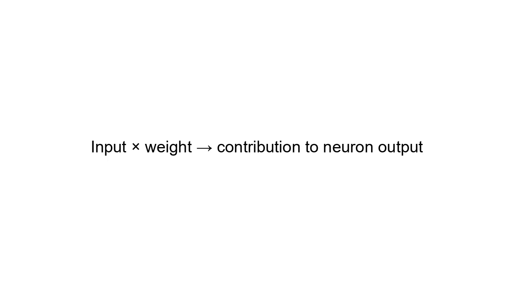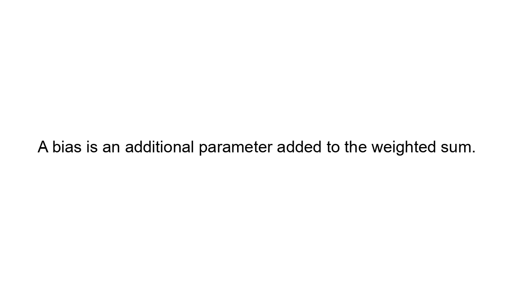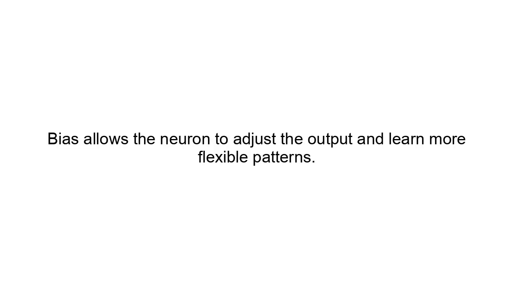Bias. A bias is an additional parameter added to the weighted sum. Weighted inputs plus bias. Bias allows the neuron to adjust the output and learn more flexible patterns. Activation function. After calculating the weighted sum, the neuron applies an activation function.